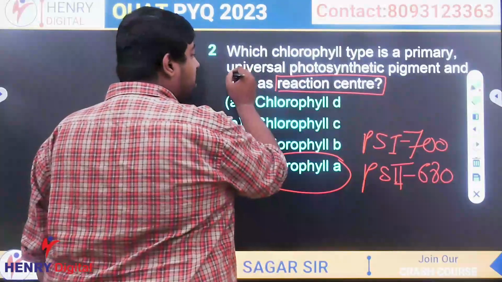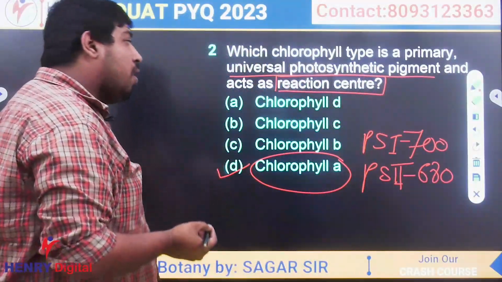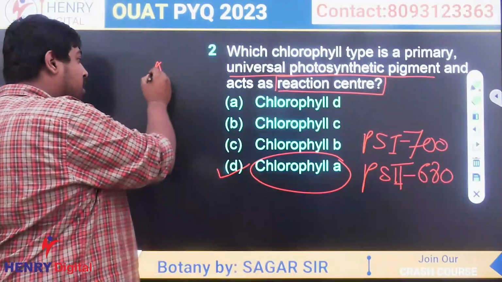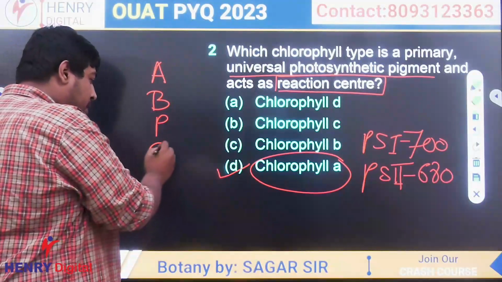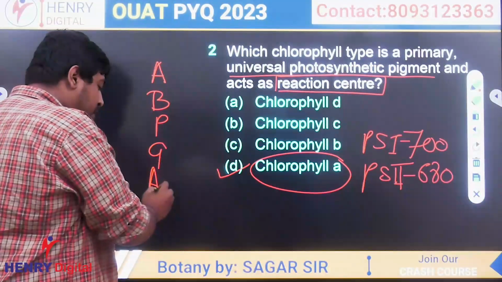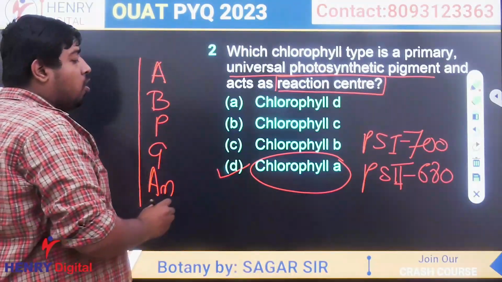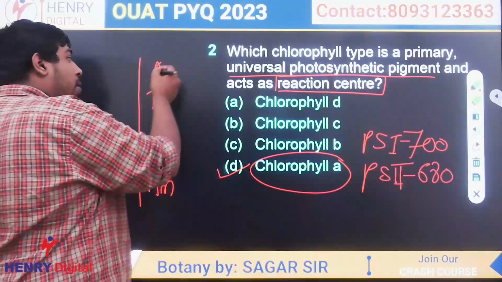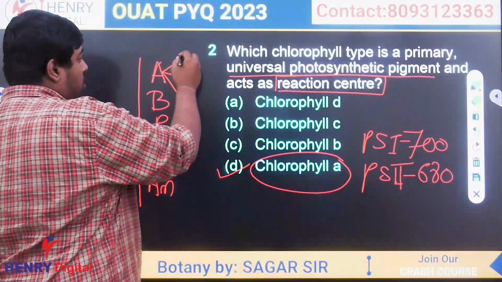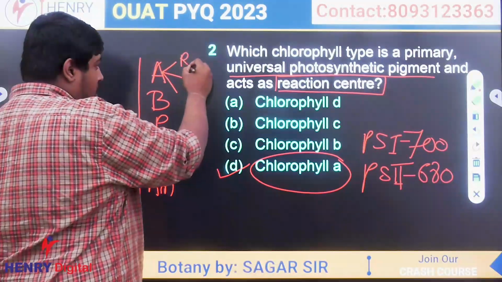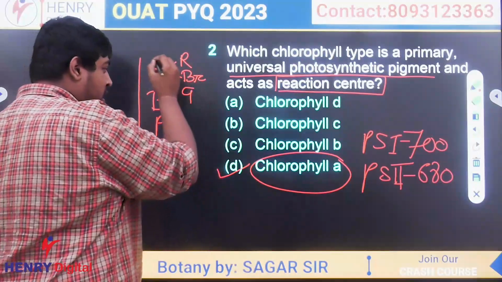And about universal photosynthetic pigment, if we consider any kind of plant, it may be algae, bryophyte, pteridophyte, gymnosperm, or angiosperm. In all these plants, we will find chlorophyll A. Algae are of three types: red algae, brown algae, and green algae.